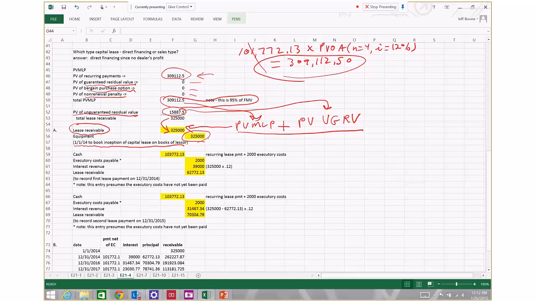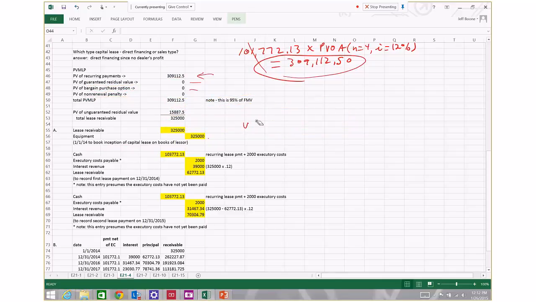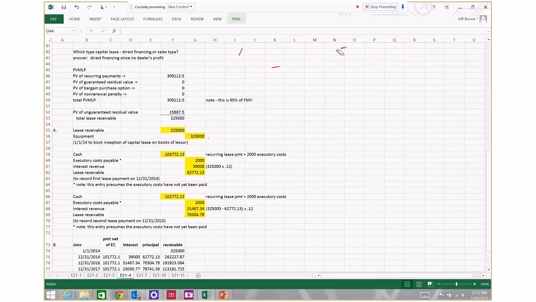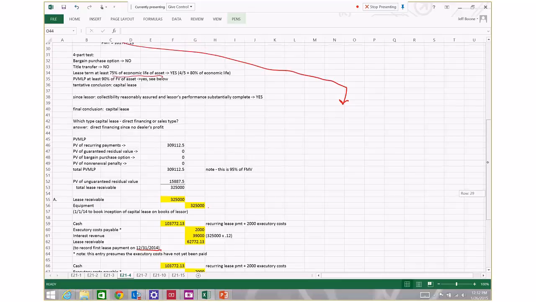Okay, time marches on. Let me clear out some space here. We're standing here now at December 31st, 2014. The lessee is going to make its first payment to the lessor, and the amount of the payment is going to consist of two components.